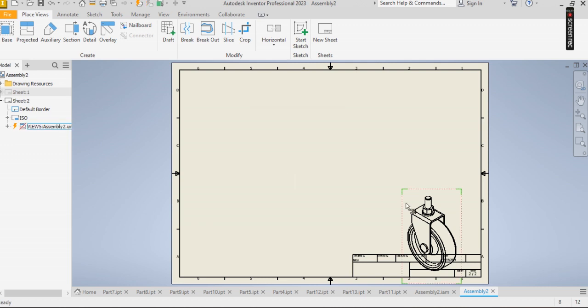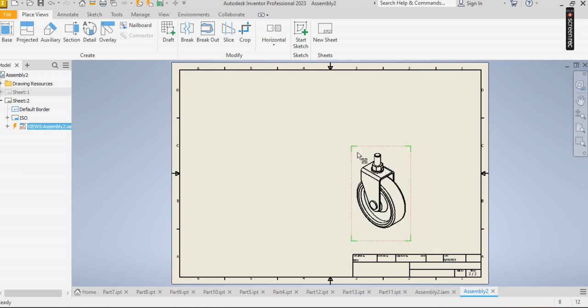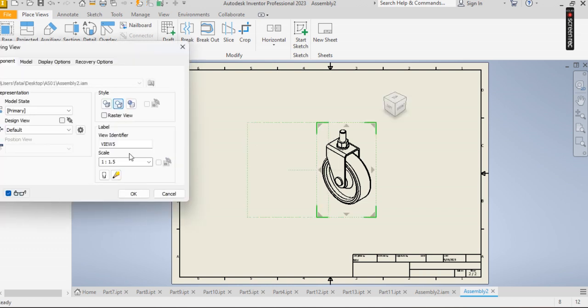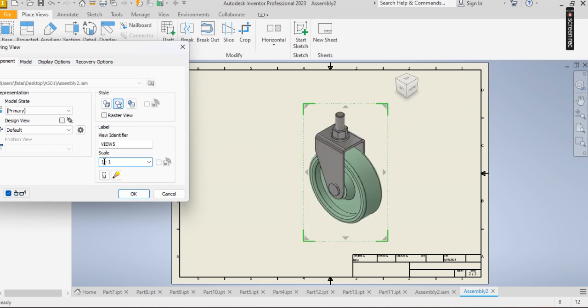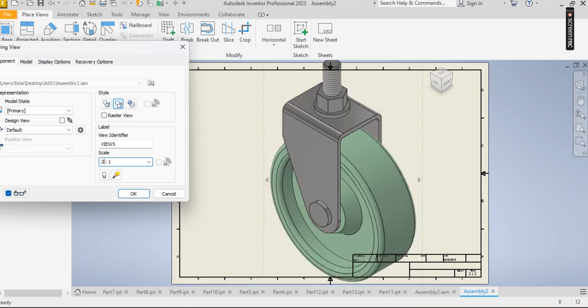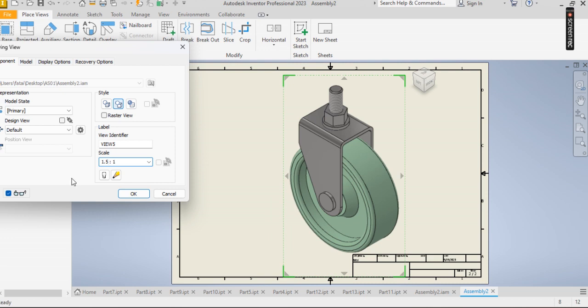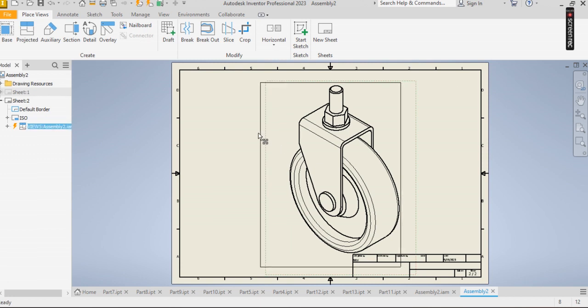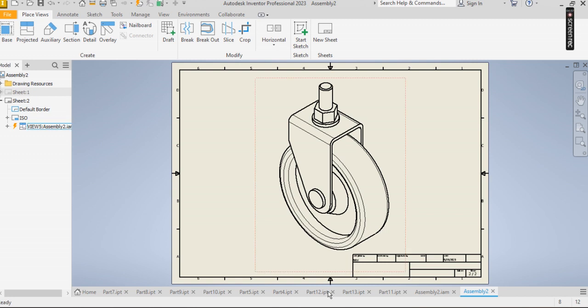Now this comes here, this comes here. Now you double click on this, I turn this back to number 1. If you feel that this is too small, you change this to 2. So I use this as 1.5. Then this is good enough. So you can have this placed here. This is the isometric view.